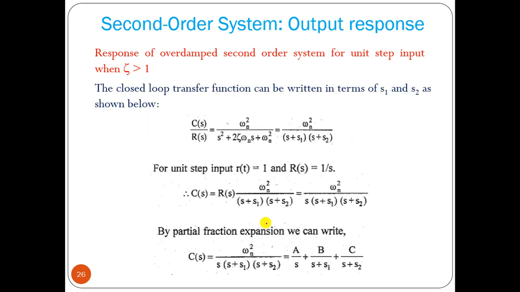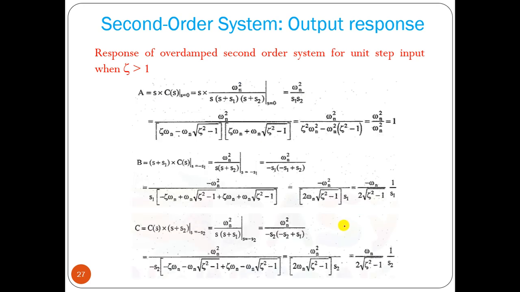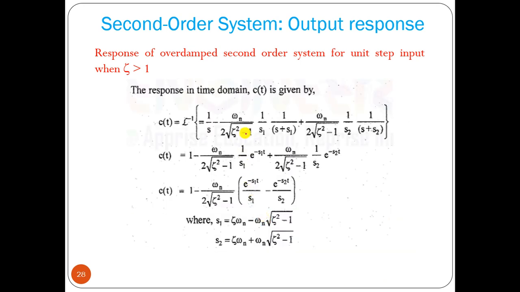Then we can factorize that equation. We have only two roots, so we can write that equation after factorizing as s plus s1, s plus s2. If we apply a unit step input, R(s) equal to 1 by s, we can multiply that here. Now we can use the partial fraction expansion method: A by s, B by s plus s1, C by s plus s2. Now we can find out the values of A, B, and C, and then put them into that equation.